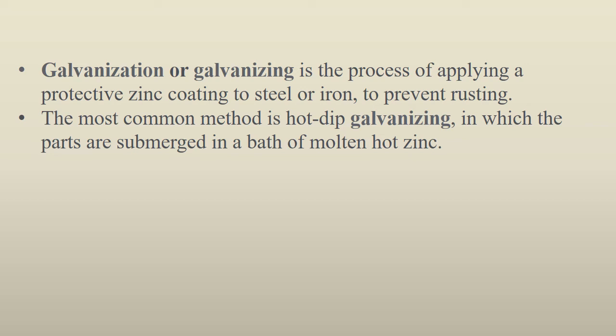Now why? Here the coating of a highly reactive metal is done on a less reactive metal. So here as well your reactivity series is going to help you, ZF. Z for zinc, which is more reactive than iron. Hence the zinc coating on the iron is done to prevent corrosion.